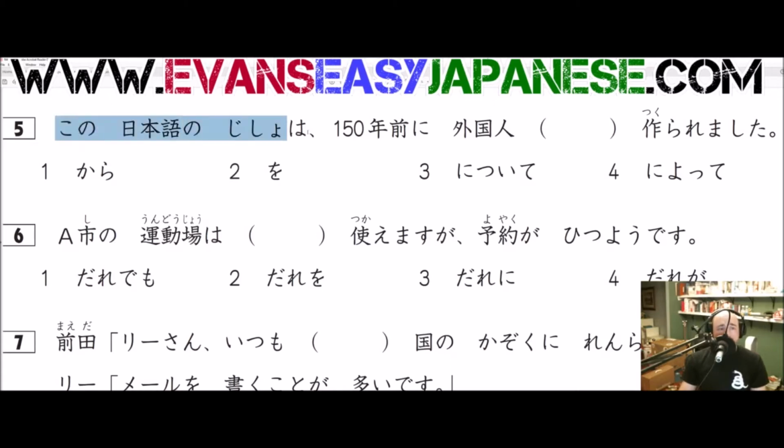この日本語の辞書は, this Japanese, that almost sounds English. この日本語の辞書は, as for this Japanese dictionary, 150年前に, 150 years ago, 外国人 blank 作られました. Okay, 作られました.